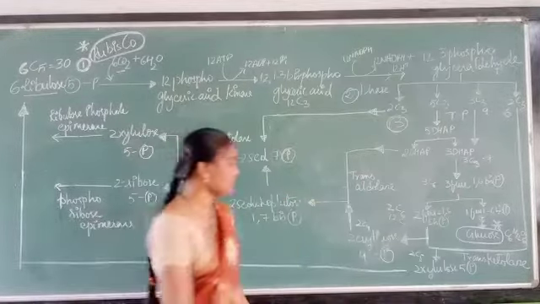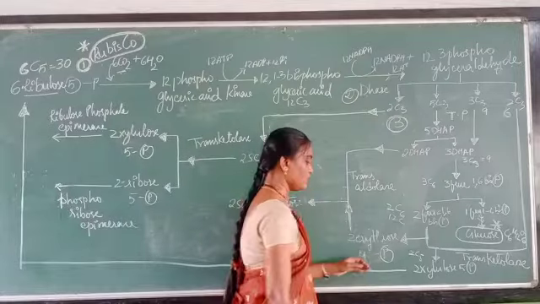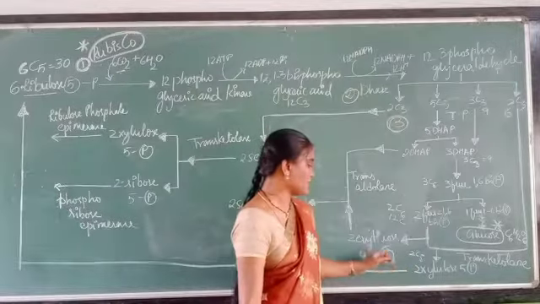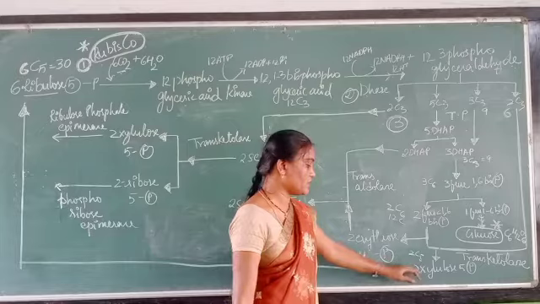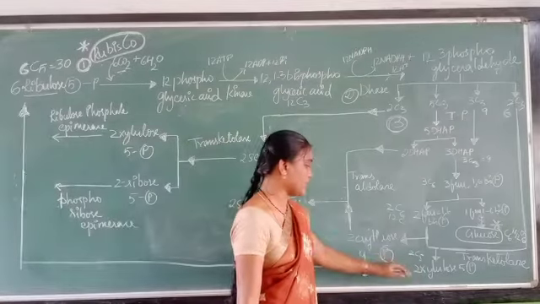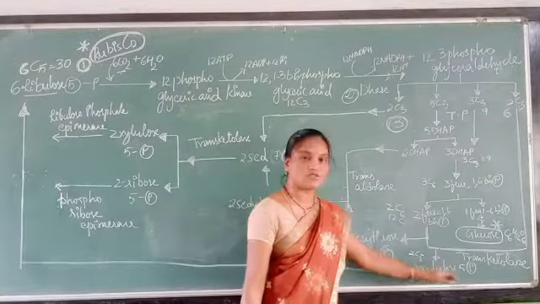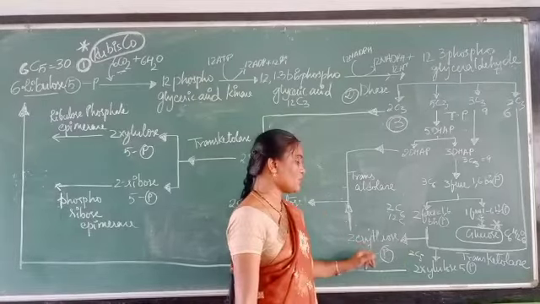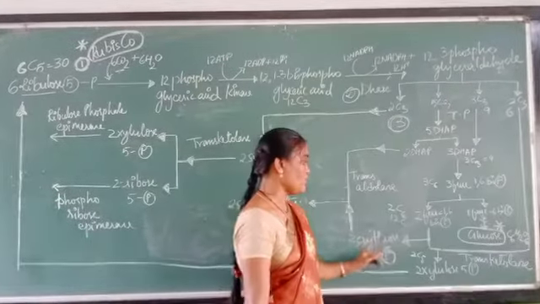So here you got 2 pentoses and a tetrose, that is 2 molecules of xylulose 5-phosphate and 2 molecules of erythrose 4-phosphate.